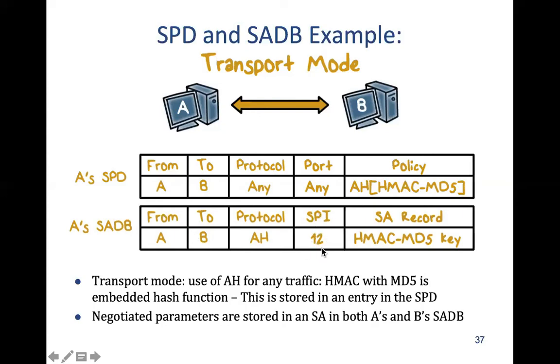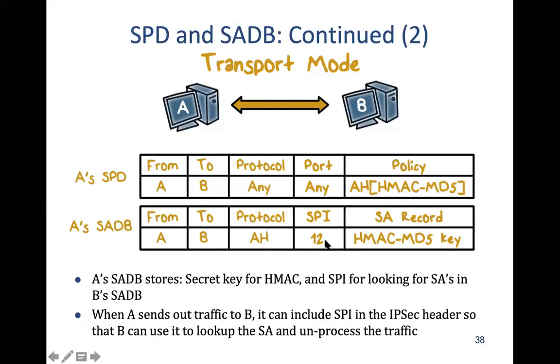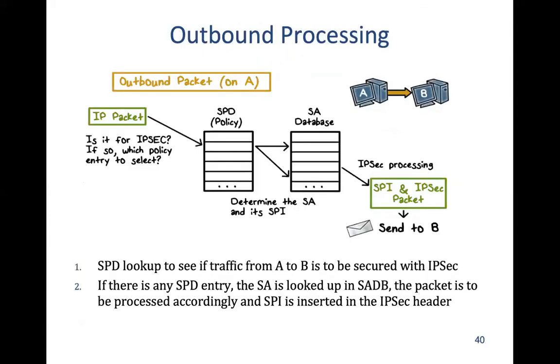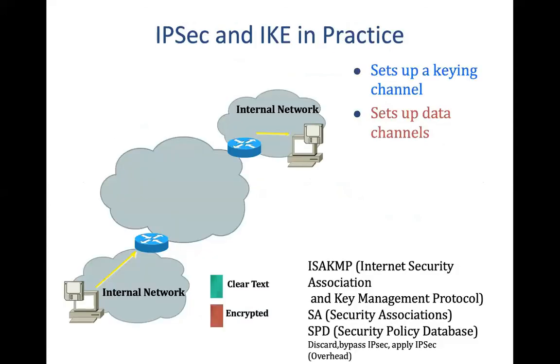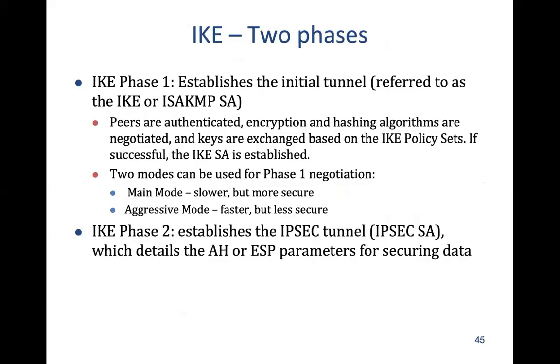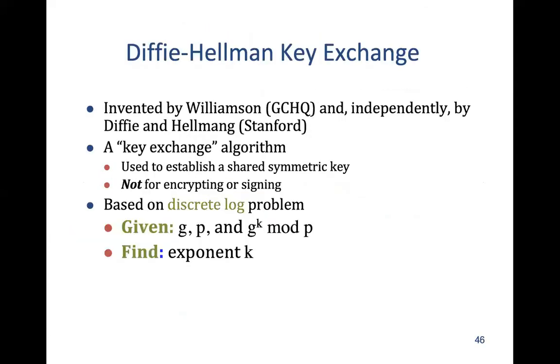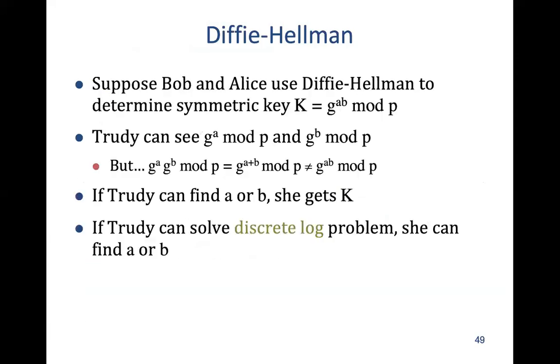This also includes the SPI, which is the security parameter index of the destination node. So once this is sent to the destination node, the destination node can look at the details and do decryption and other processes. The flow is shown in this diagram. And then we have discussed in brief IKE, how keys are exchanged, and then we looked at the Diffie-Hellman key exchange algorithm. All right, we have seen this.